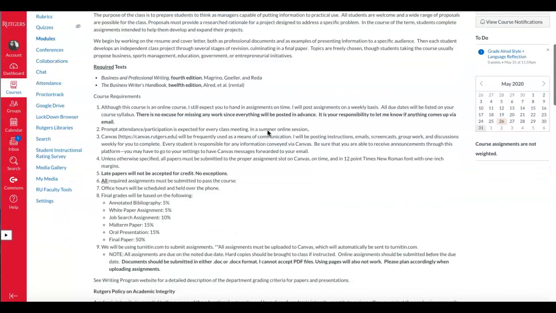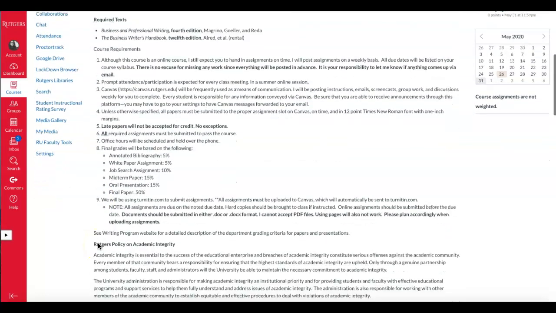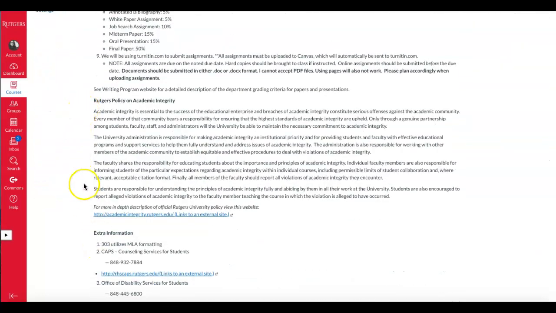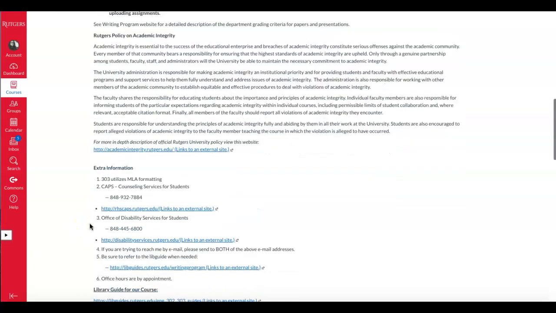There are some course requirements. I would like for you to read through these in your own time, but these are very, very important rules. So please make sure that you're looking through these 9 rules. There's also the Rutgers policy on academic integrity, and I've also linked their website just in case you wanted to check on that more specifically, but I can't tell you how important it is to abide by the proper academic integrity rules. So please make sure that you're doing that.